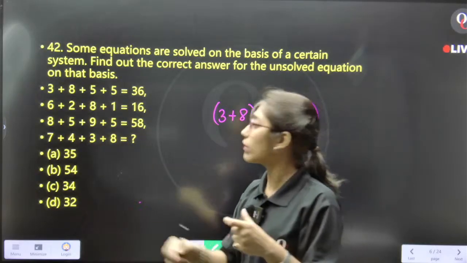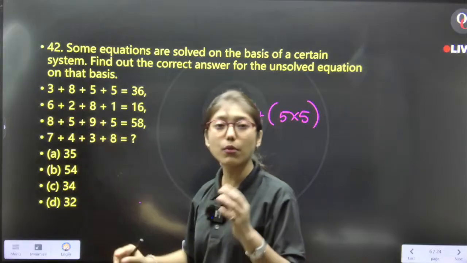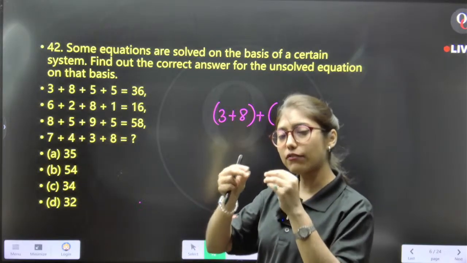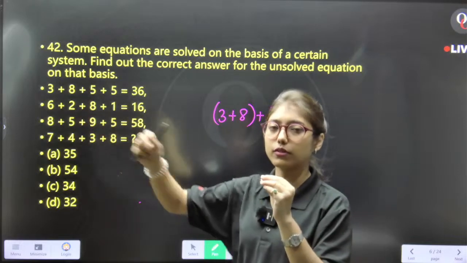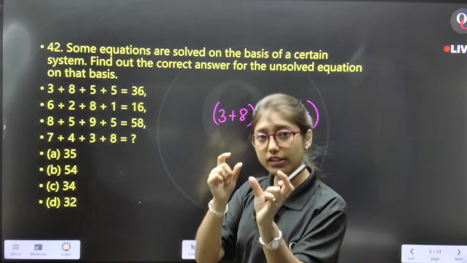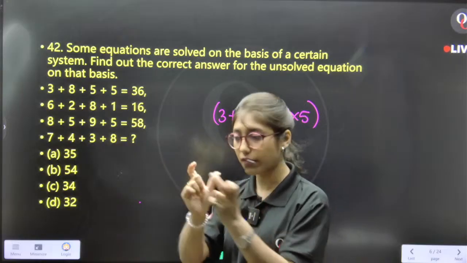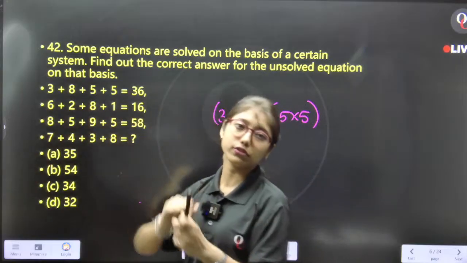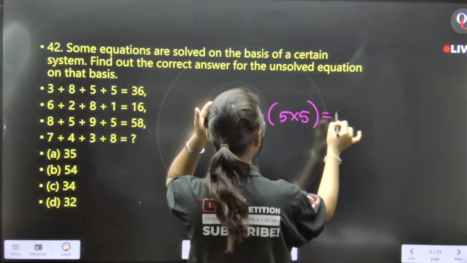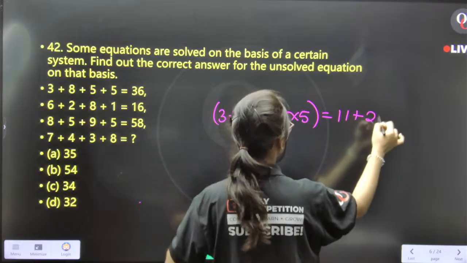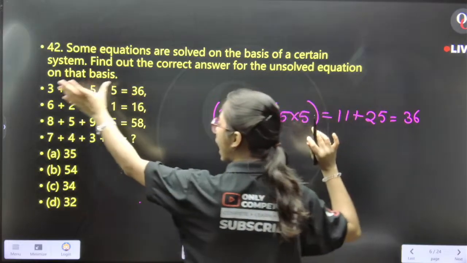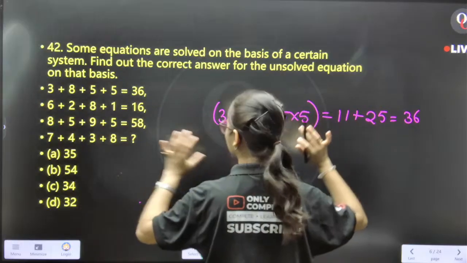That 11 you can find from the sum of the first two digits. And therefore, I have gone through the reverse pattern. From the last I have started calculating. If it is 36, 5 into 5 is 25, then go to the first two terms. This is the first equation. Here we have 11 plus 25, that is 36. Yes, RHS equals LHS here.